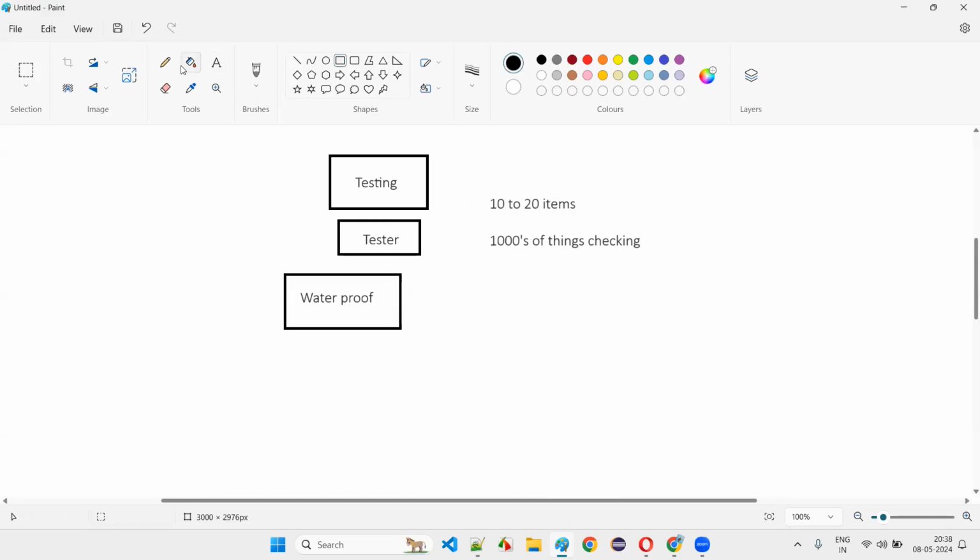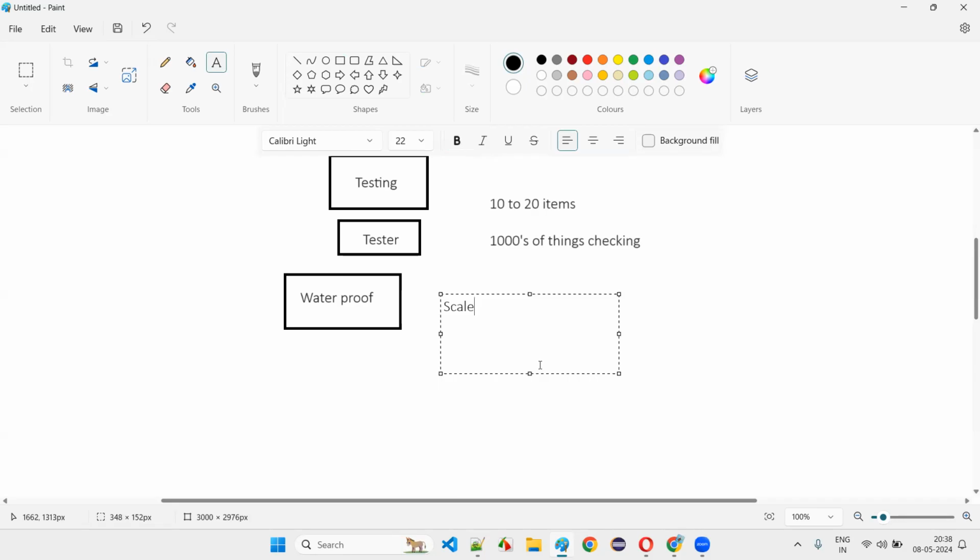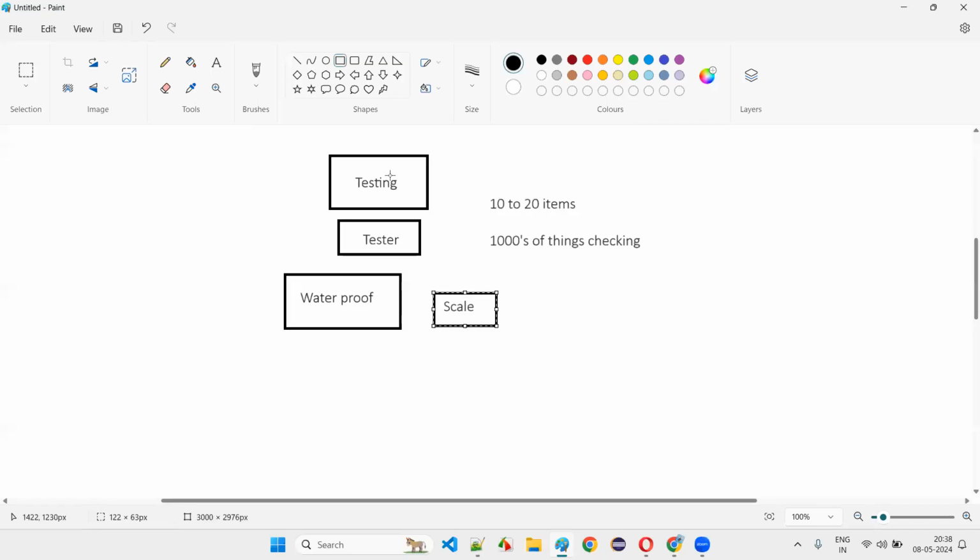Another example I'll give you. A software tester will put a scale or measuring item to measure whether the TV height and width are correct, whether the correct inches are there or not. Will an end user really think about putting a scale and measuring whether the inches are coming or not?